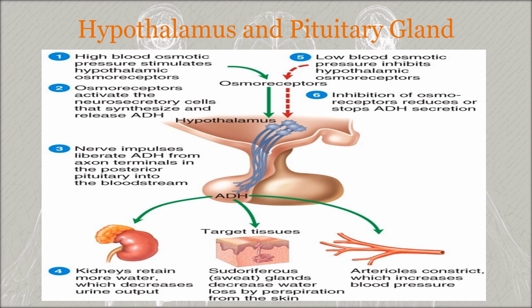So when there is a high blood osmotic pressure, this mechanism happens, and when there is a low osmotic pressure of the blood, that is, an increase in the blood volume, it inhibits the osmoreceptors, and inhibition of the osmoreceptors reduces or stops the ADH secretion. So this is the action of the antidiuretic hormone: it acts to retain body water and increase the blood pressure.